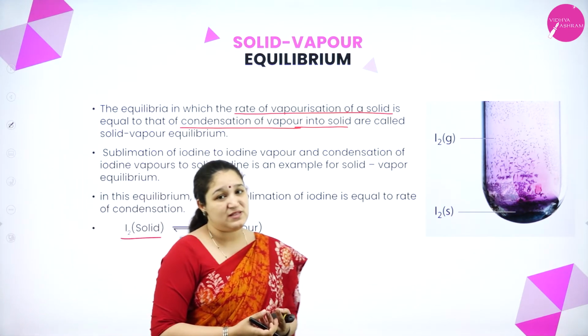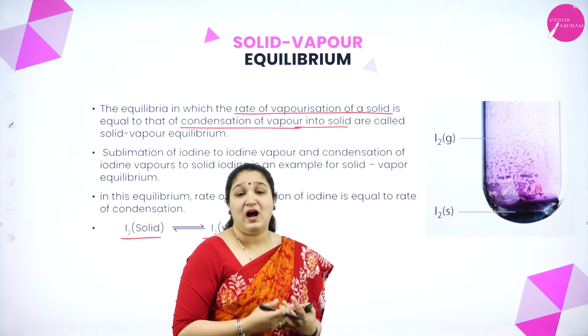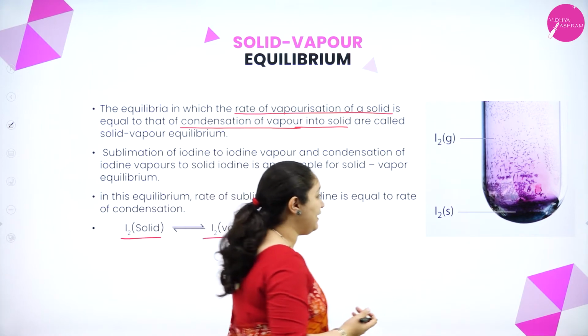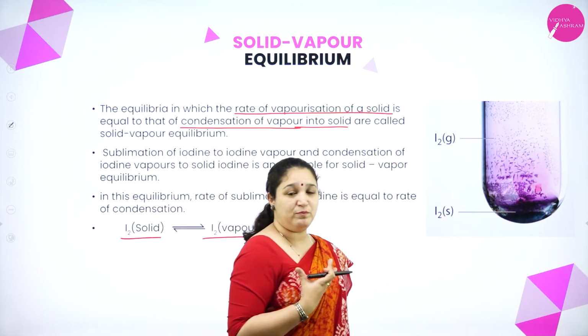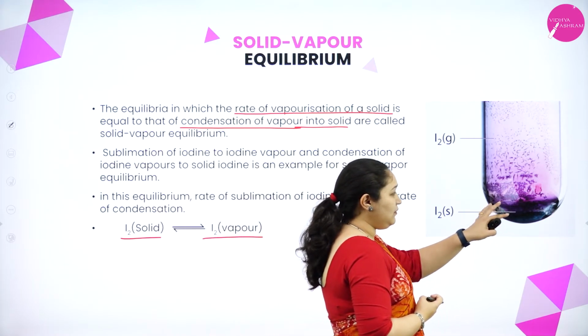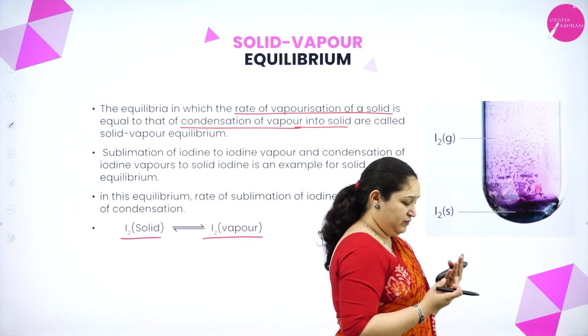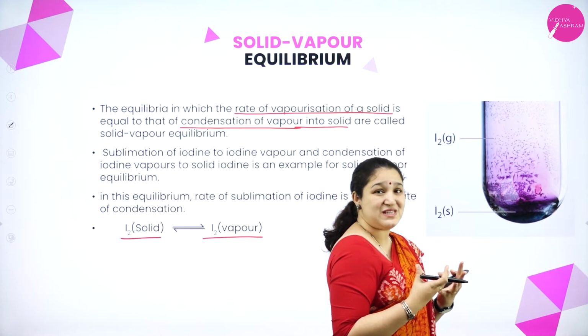Iodine has a capacity for sublimation. If I take iodine solid, it is a bright violet or purple color solid. It is very dark. Just by looking at it you cannot tell it is purple or violet because it looks like black.